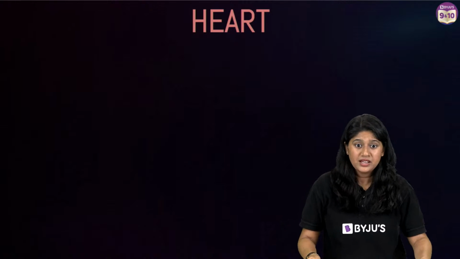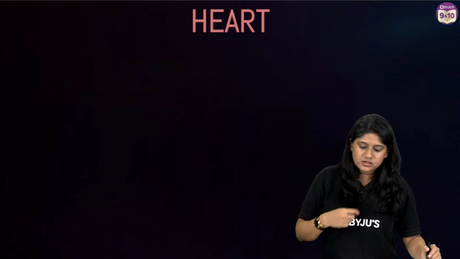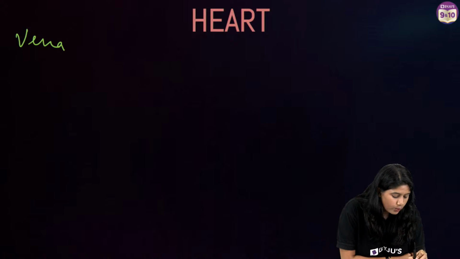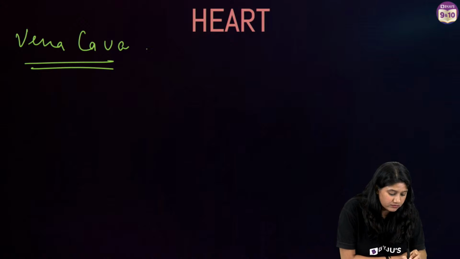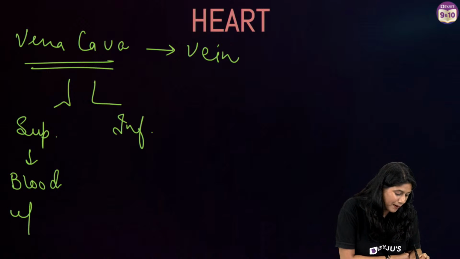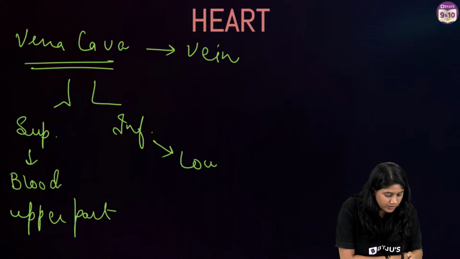But yes. Vena cava. Okay, I'll be taking the doubts. So it's doubt time, everyone. Vena cava is the biggest vein. Like we usually study, it has two types, superior and inferior. Superior carries the blood from the upper part of the body, and inferior carries the blood from the lower part of the body.